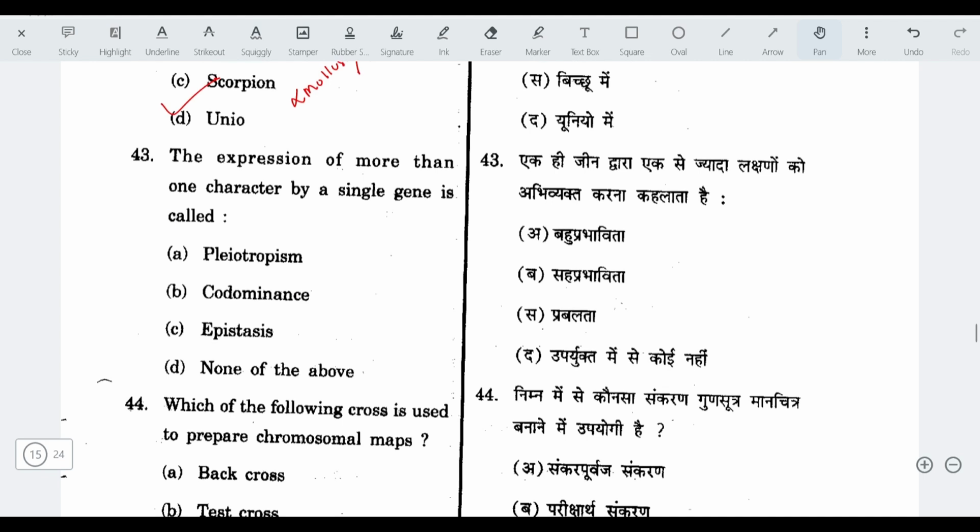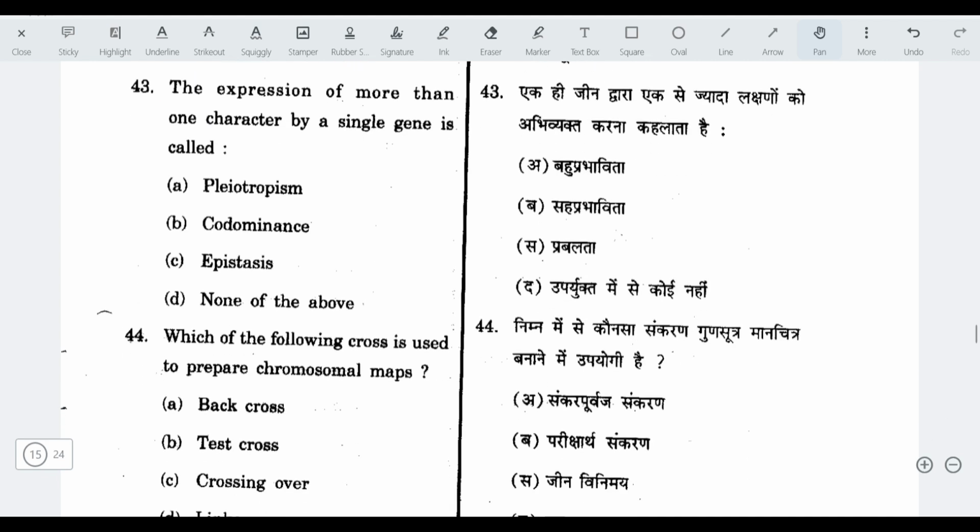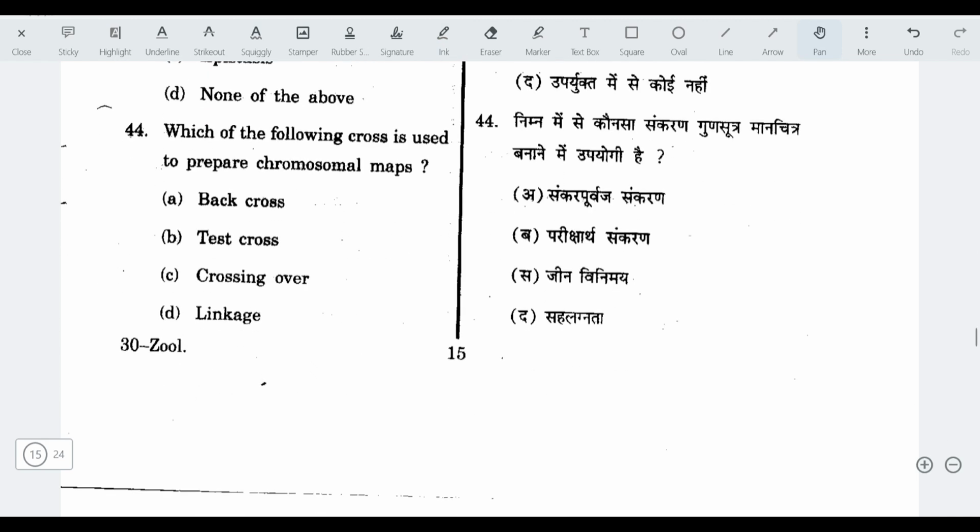Next question, the expression of more than one character by a single gene is called? The answer here is pleiotropism. Which of the following crosses is used to prepare chromosomal maps? The answer here is test cross. In test cross, F1 generation is crossed with the recessive parent. Always remember. And in the final, we have ratio 1:1:1.